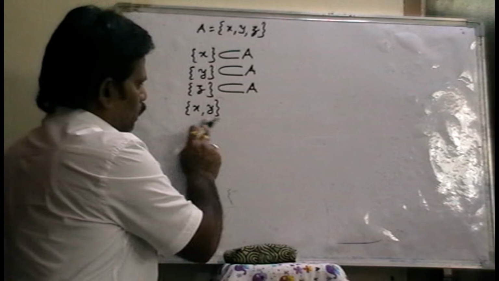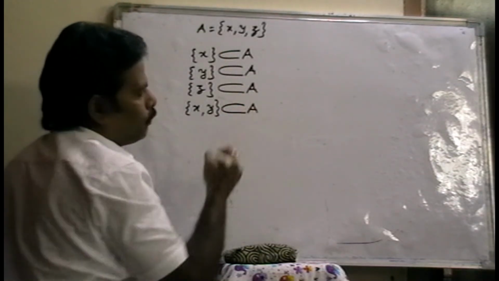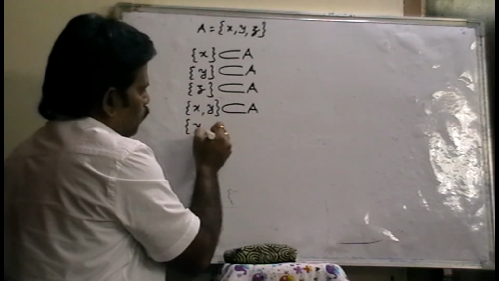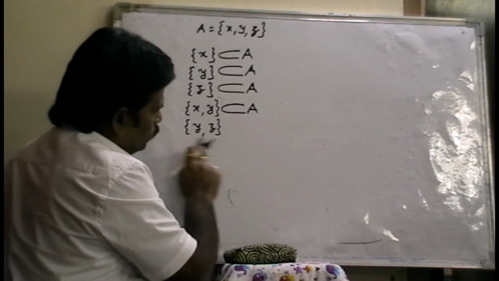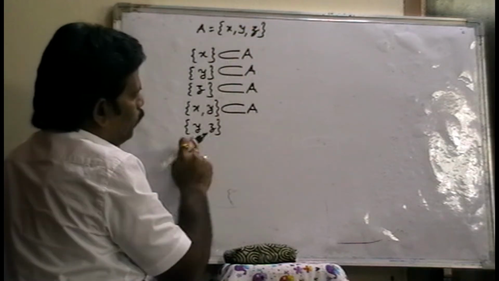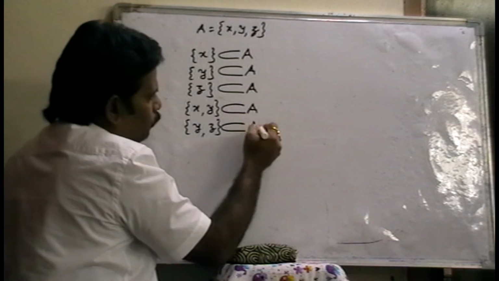So every element in this set is also present in A. So set XY is also a subset of A. Next, set YZ. Whatever the elements in this set, do these elements belong to set A? Yes, Y and Z also belong to set A. So set YZ is a subset of A.